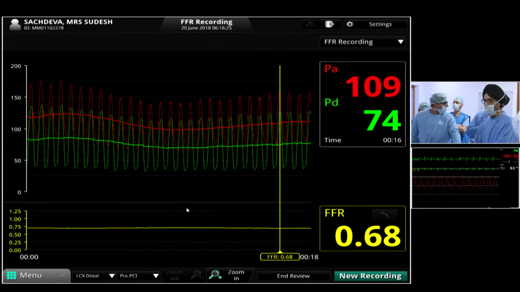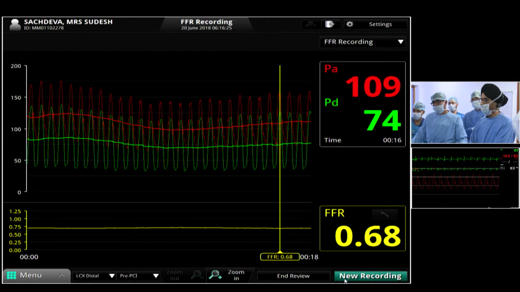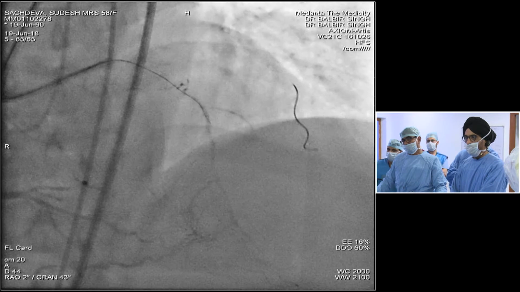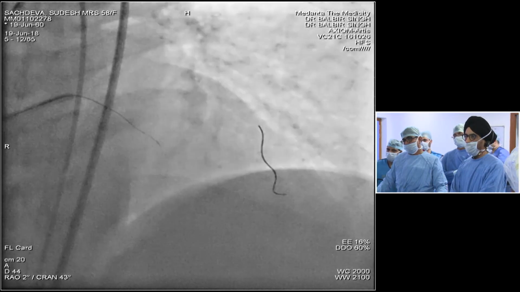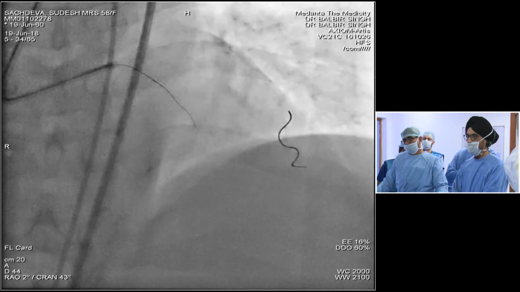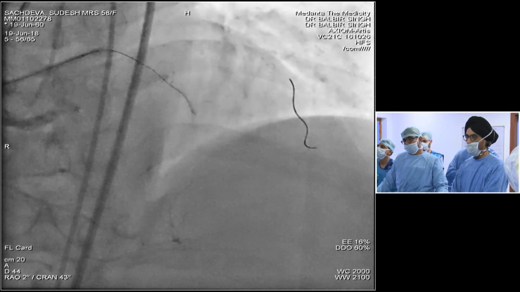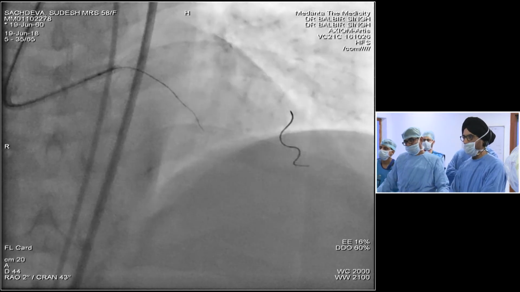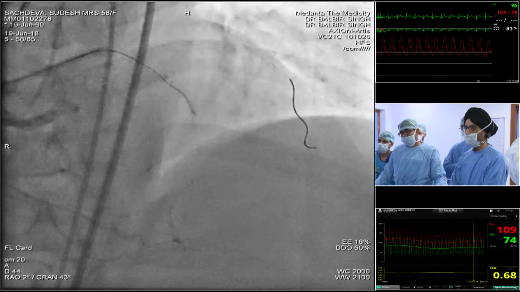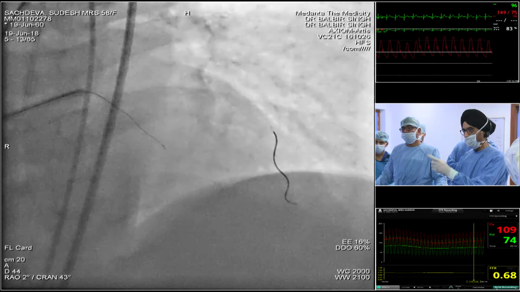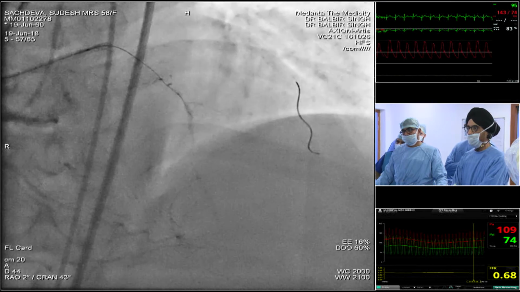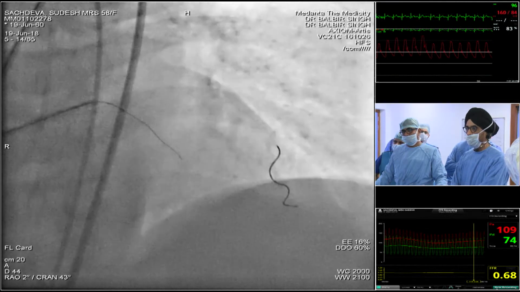So now the question was that I want to do the LAD first, so I left the FFR wire in the OM and took a Fielder XT with a Crosshair to get into the LAD. Next, please. So there was a micro channel. Can you run? So there was a micro channel with the support of a Crosshair. You can see the Crosshair behind that. We were able to make some good progress, a little slowly, and this is showing an RC injection that the Fielder XT wire is in the true lumen. And now we also see the diagonal lighting up. Fantastic. Yeah, this is exactly how the case should be done: FFR of the circ and crossing the LAD.